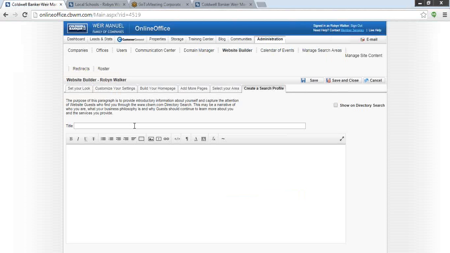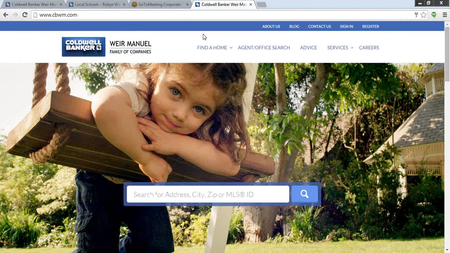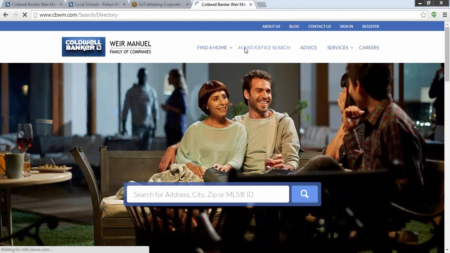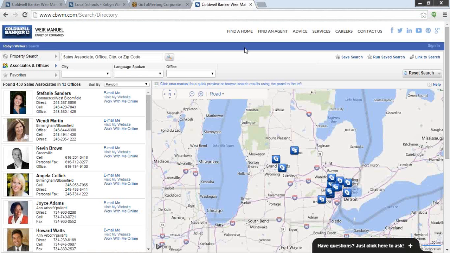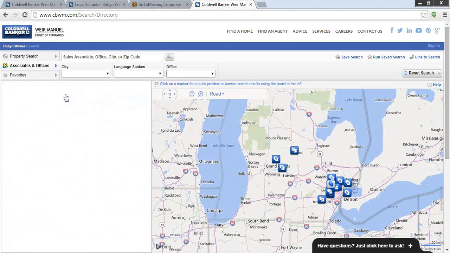This area allows you to give a really quick snippet as to who you are, and maybe some of the services that you provide. Maybe you specialize in leases, or maybe you specialize in relocation. These are the things that you want to specify here, so that if someone is searching for an agent and they use one of the search functions on Coldwell Banker's website, they see it. I'm going to pick on Stephanie because, guess what, Stephanie, you're right at the top.